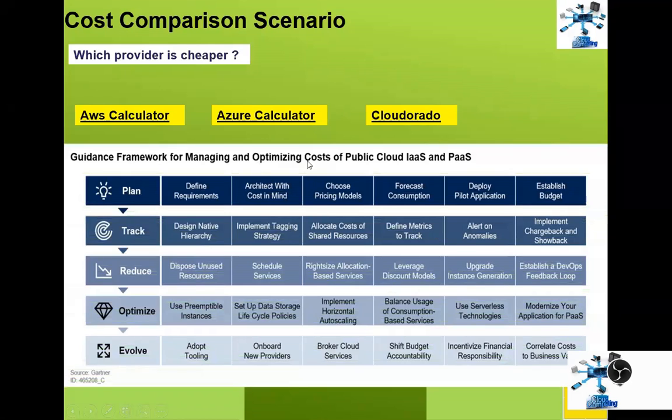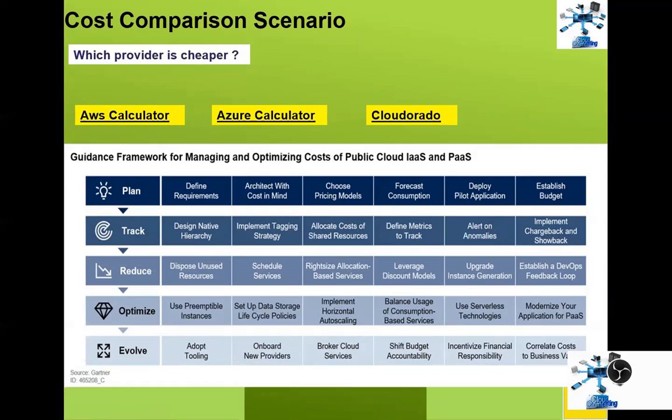All right. So this other one is a guidance framework for optimizing cost. Because with the cloud journey, you have to optimize your cost. This is just a guideline, a framework from Gartner. They say go through these steps: plan, track, reduce, optimize, evolve. Right. So how you plan is given here. How you track is given here. For example, anomalies, and here we have chargeback and showback, right?